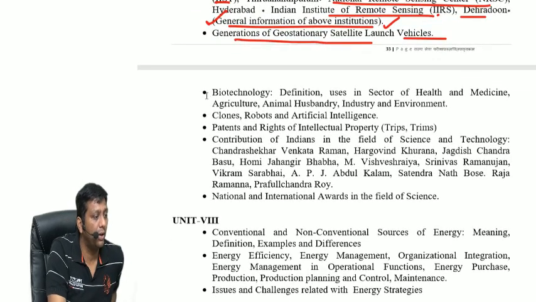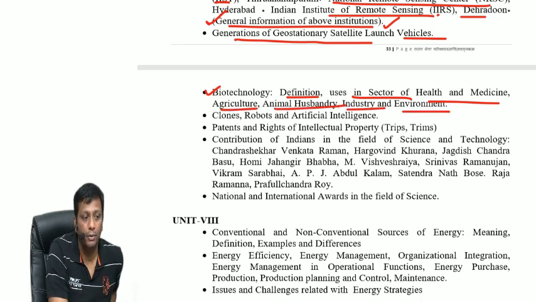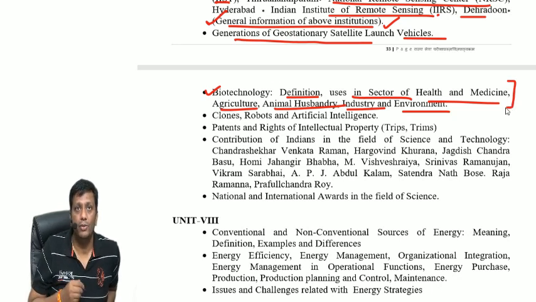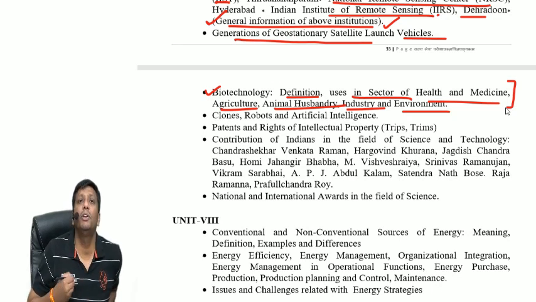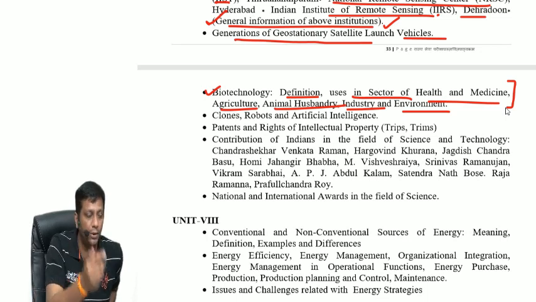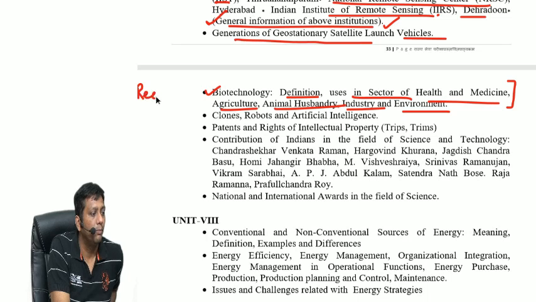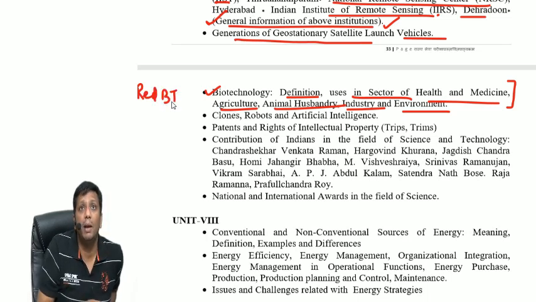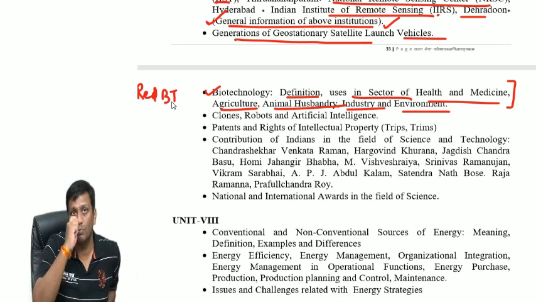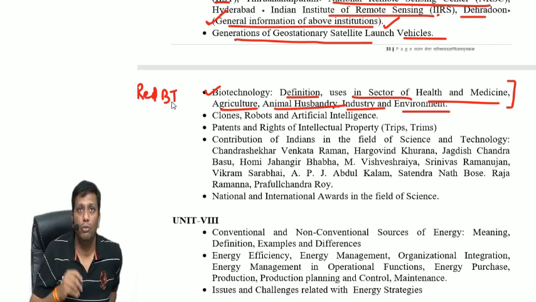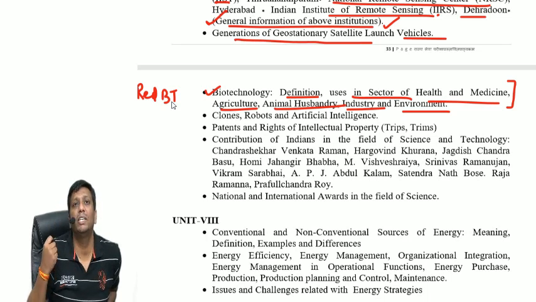The next one is biotechnology. Its definition, uses in the sector of health and medicine. The next ones are agriculture, animal husbandry, industry and environment. What is the connection of biotechnology? Actually, guys, biotechnology is categorized in different colors on the basis of its uses. Just like I will tell you, red biotechnology. Biotechnology in short is always written as capital B, capital T. Don't write a small t. If you write a small t, it becomes a BT crop. So officially biotechnology is abbreviated as capital B and capital T.